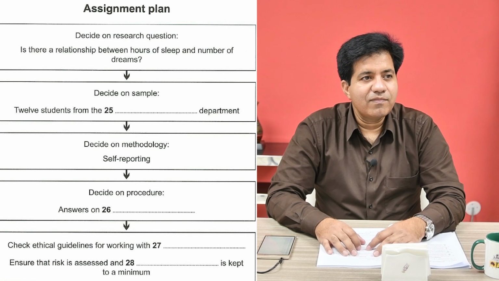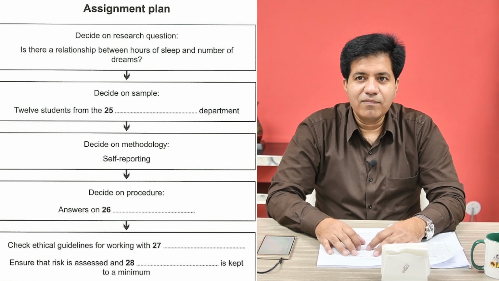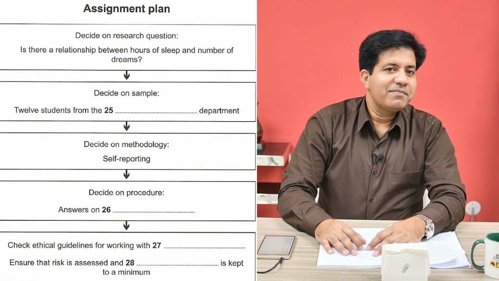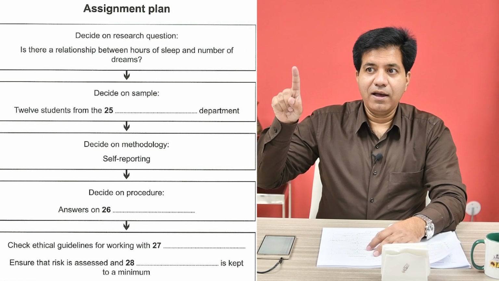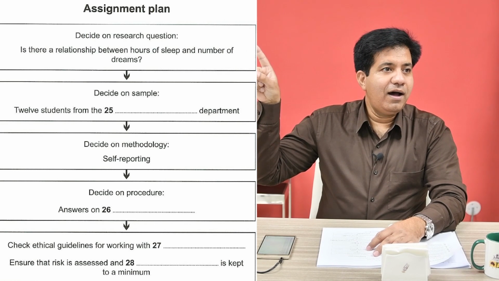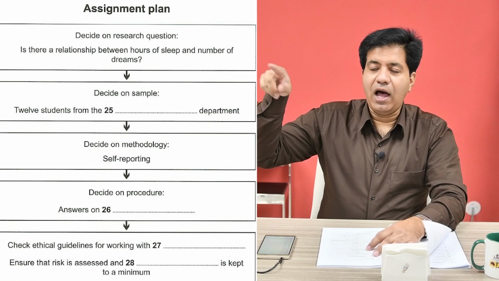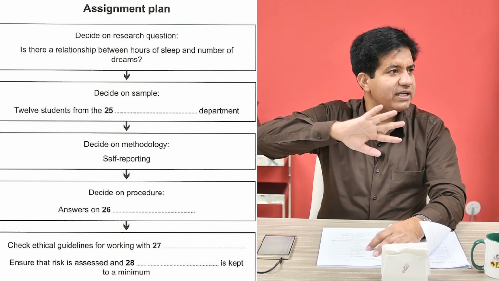About 12 people? Right. And shall we use other psychology students? Let's use people from a different department. What about history? Yes, they might have interesting dreams. Okay. Or literature students. I don't really know any. Okay, forget that idea.